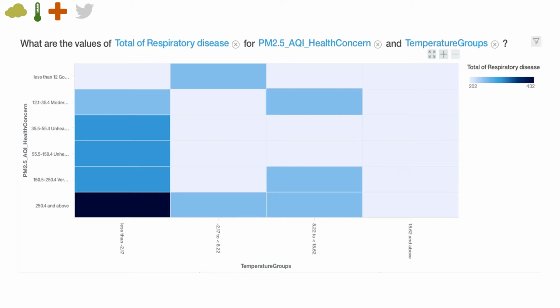The blue-colored boxes indicate the number of respiratory-related issues. The darker the color, the higher the number of emergency room visits. Looking at the darkest color blue in the lower left corner, we see the highest number of emergency room visits occur when temperature is lowest and the air quality is most hazardous.